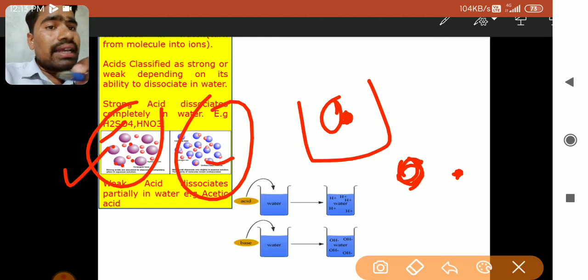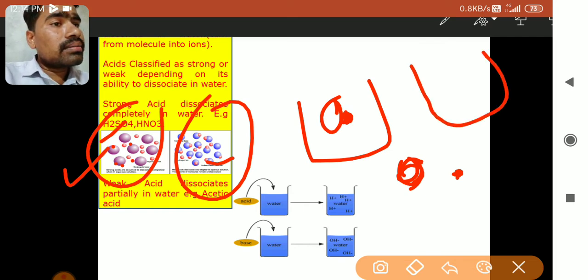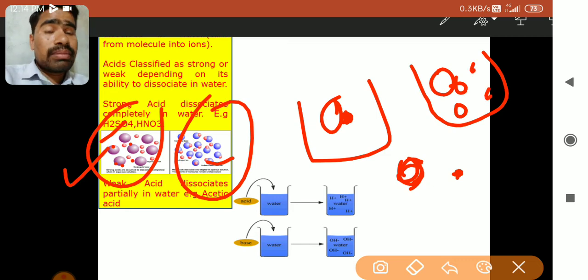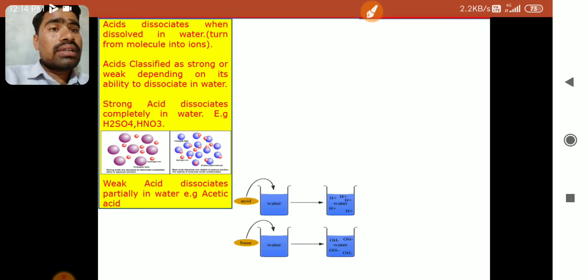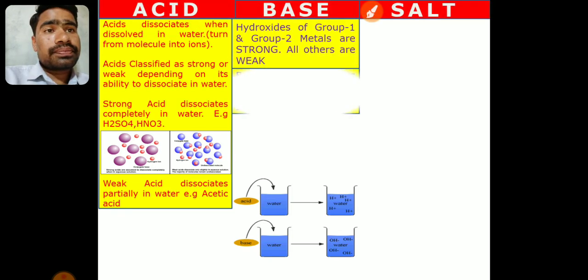But this is the weak acid. You can see in case of weak acid, ions are formed, but they are not much, they are very less. Dissociation is not complete in case of weak acids, but in case of strong acid, dissociation is complete, and because of that it is considered as a strong acid. So let's move to the next point, that is bases.